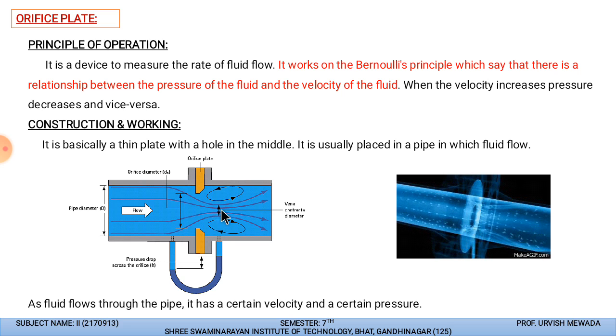Now let us discuss the principle of operation first of all, then after we'll discuss the construction and working of this orifice plate. So in this case, the working principle is somewhat similar to the Venturi tube. This device measures the rate of fluid flow. If the orifice plate is not inserted, the diameter of the tube will remain the same, and we cannot create the pressure difference in the pipe. So flow will remain constant throughout the pipe.